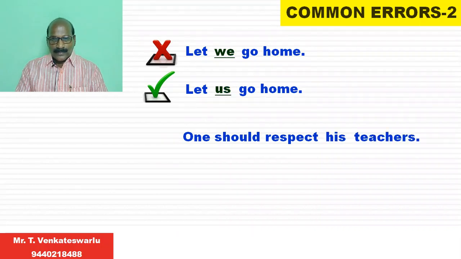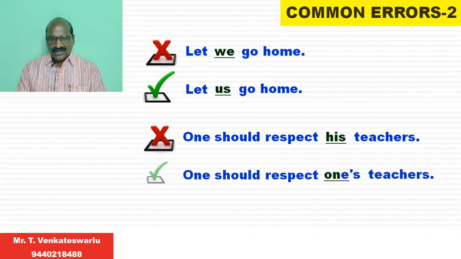"One should respect his teachers." It's the wrong expression. Here "his" is the wrong word, and "his" should be replaced by "one's". "One should respect one's teachers." The subject here is "one", and the right word that should be used referring to "one" is "one's". "One" is the right antecedent of "one's".